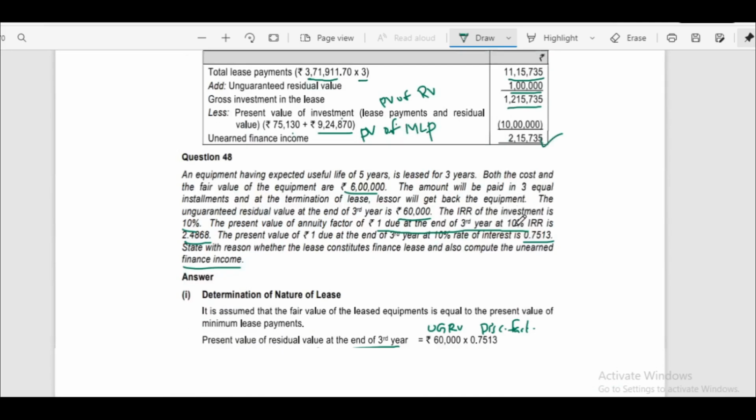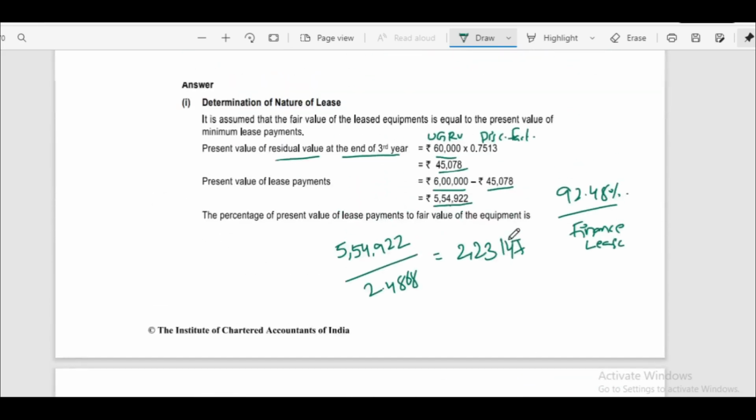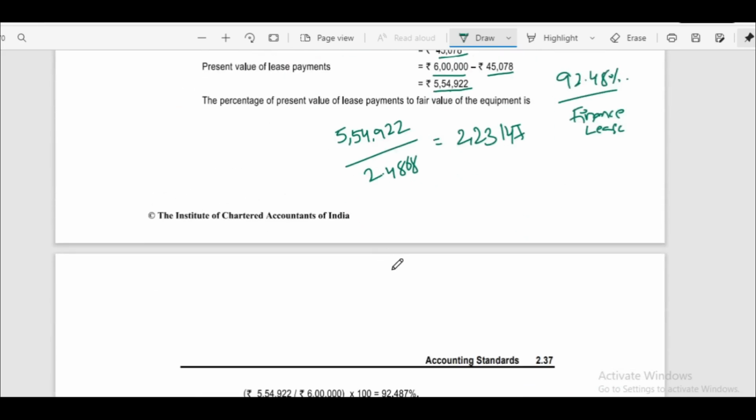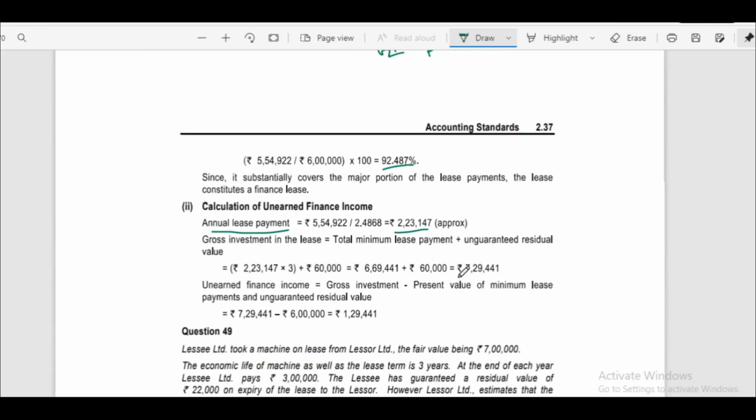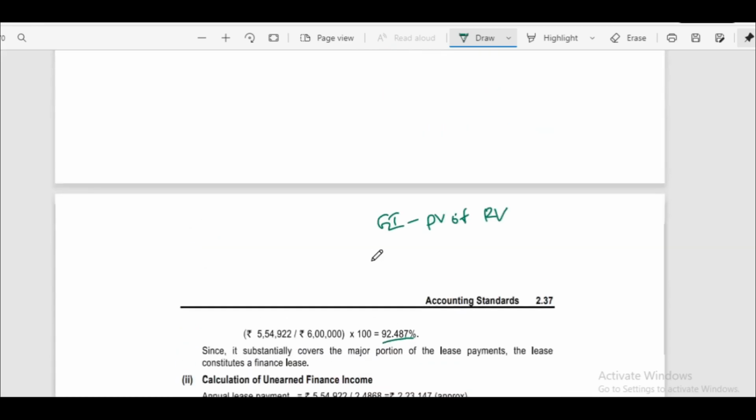Now we have to calculate unearned finance income. Unearned finance income is gross investment minus present value of minimum lease payments and unguaranteed residual value.